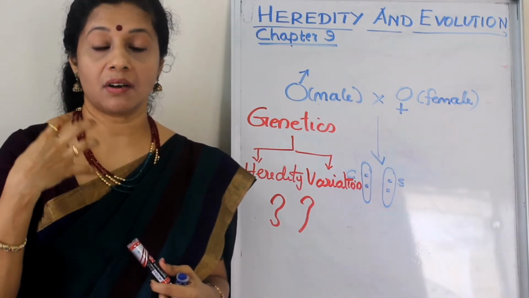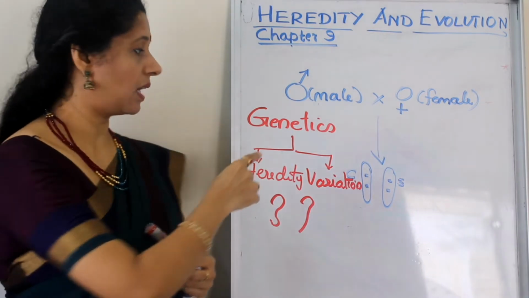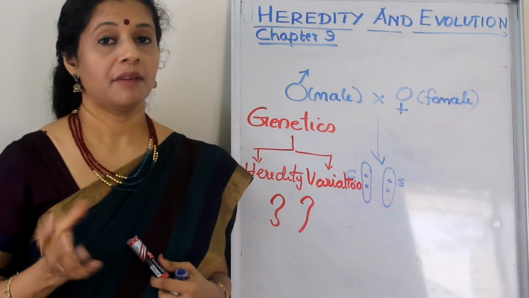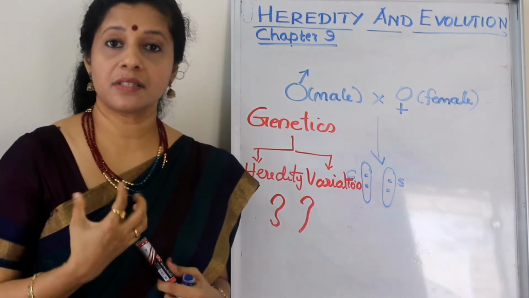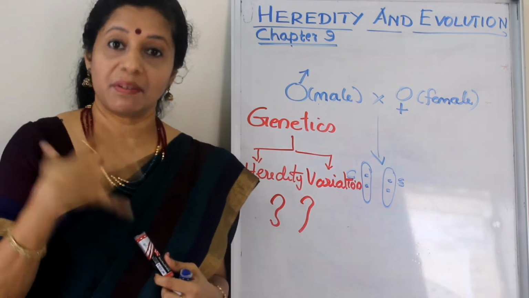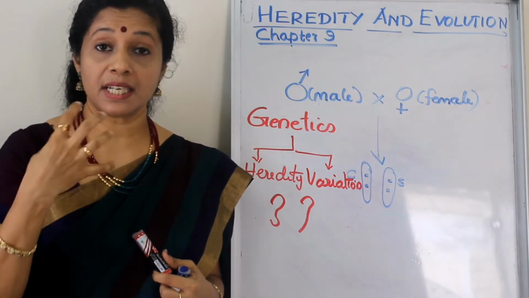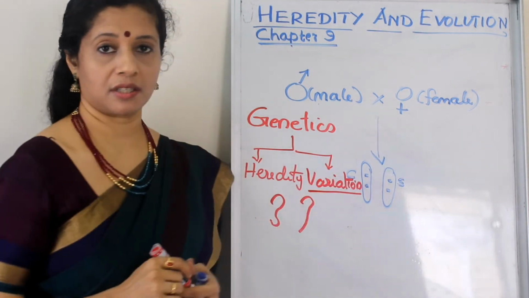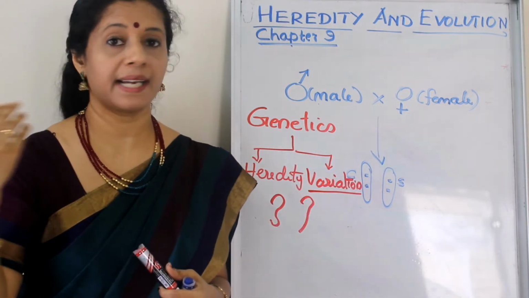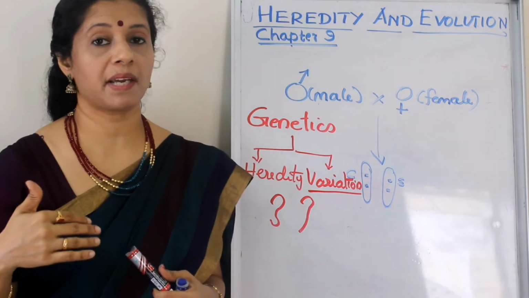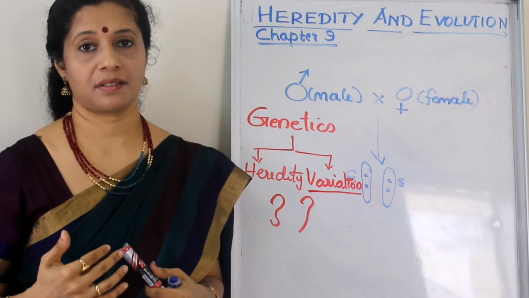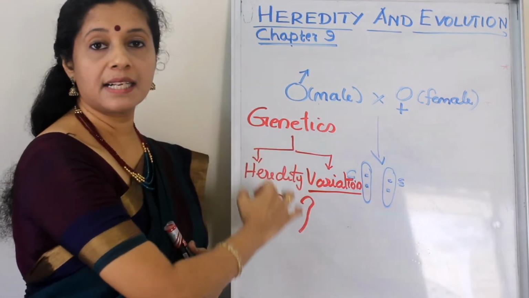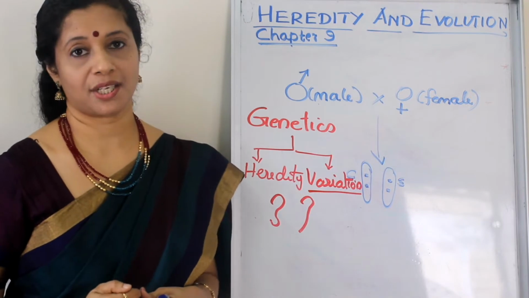The tendency of the offspring to resemble parents is called heredity. But are we identical to them? No. We have variations. In certain features we are unique. They don't have it, but we have it. So the tendency of the offspring to differ from the parents is called variation. Similarity to parents is called heredity. Our differences from our parents is called variation. Okay. So these are the two branches of genetics. Genetics deals with the study of heredity and variation.